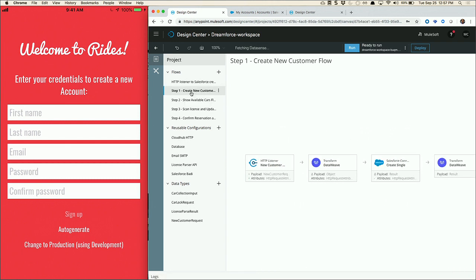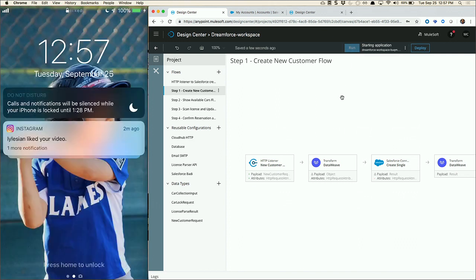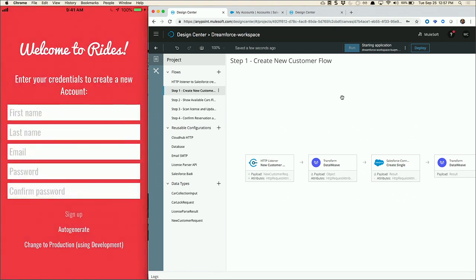Now, why don't I hit run? Why don't I go back into my mobile application? All right, and what I want to show you here, now that it's running, is that I actually want to generate some information. If you know MuleSoft, you know Max the Mule is our mascot, and he wants to rent the car, so why don't we have him sign up for it? And I'm going to hit the sign up button.